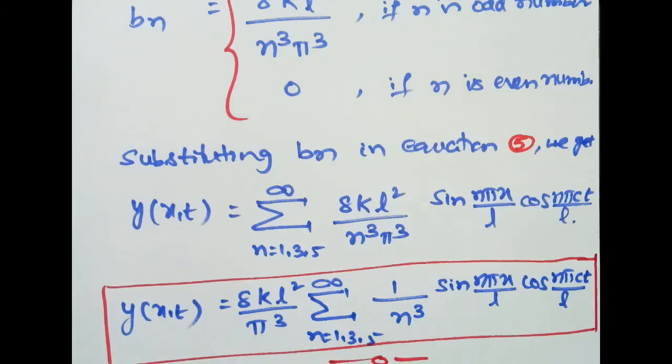Now, in each problem of vibrations of a string with zero initial velocity, the solution is the same up to equation number 5. After that, the initial displacement changes, so the value of Bn changes. Otherwise, there is no change in the solution. This is one advantage of the solution of the one-dimensional wave equation.